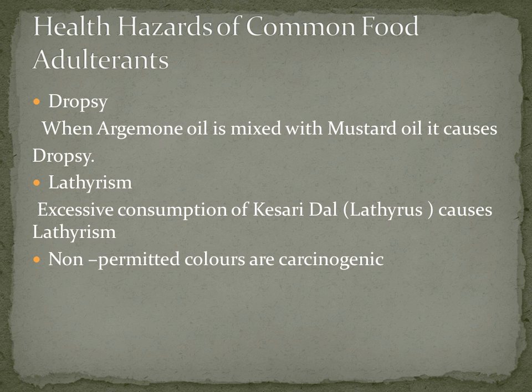Then toxic coloring matters. The non-permitted colors are carcinogenic. That means they cause cancer. When colorings are taken along with the food, or when we take colored food, it causes abnormalities of bones, eyes, skin, lungs, ovaries, testicles, mental retardation, anemia and accumulation of lead in the body and blood. Therefore, children, these are very harmful for our body.